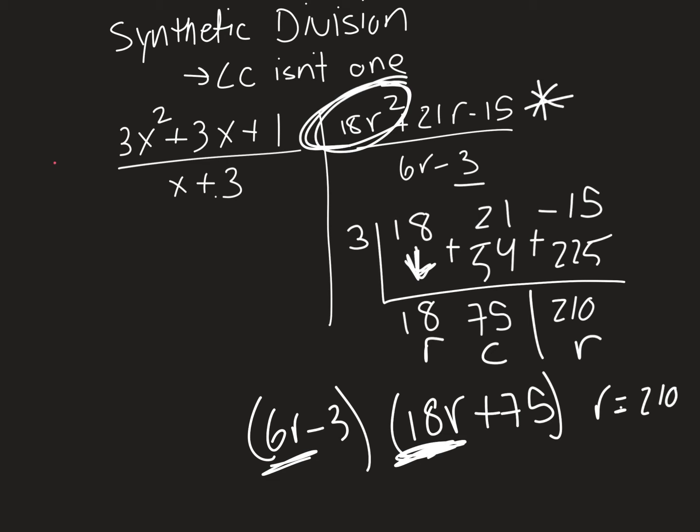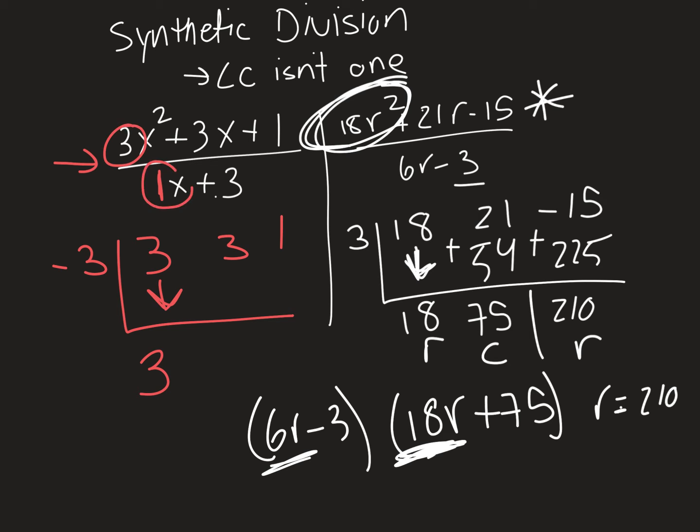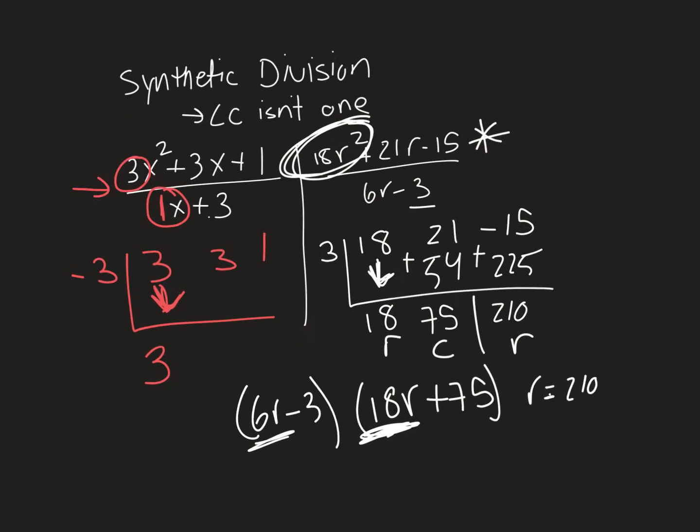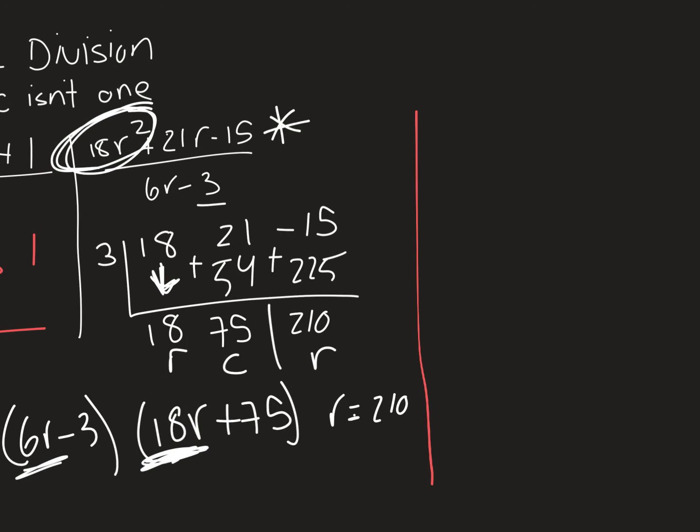We've talked about this when we've done synthetic division. If I do synthetic division when the leading coefficient is 1, I can drop down that first term because 1 times 3 is going to be 3. That's why I can just carry down that 1. So we have to manipulate the divisor in order to use synthetic division so it works. We need to take our divisor, 6r minus 3, and I want to make it so that the leading coefficient equals 1.